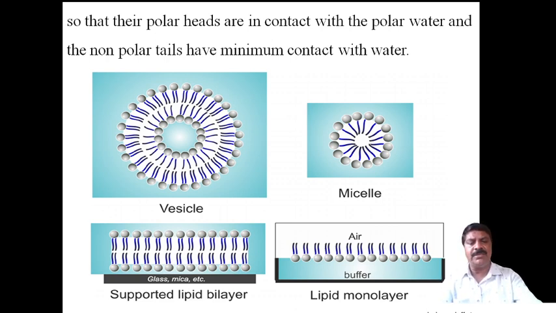The monolayer is the micelle; it has only polar ends outside. But here both layers are formed, containing polar ends as well as non-polar ends, and this form is called a vesicle or lipid bilayer, and a lipid monolayer will also be formed.